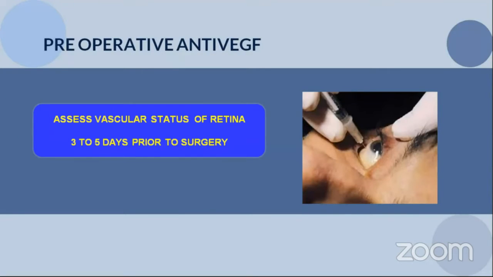So you always assess the vascular status of the retina and may opt for a pre-operative anti-VEGF depending upon the vascularity, which can be given anytime 3 to 5 days prior to surgery, which is usually what I follow.